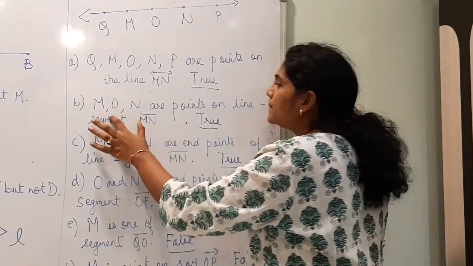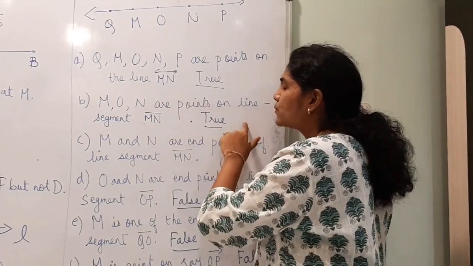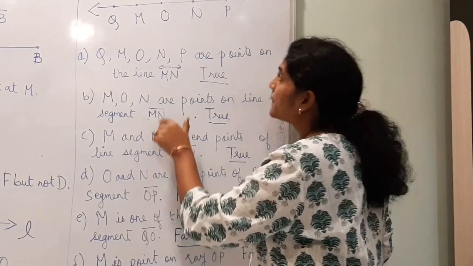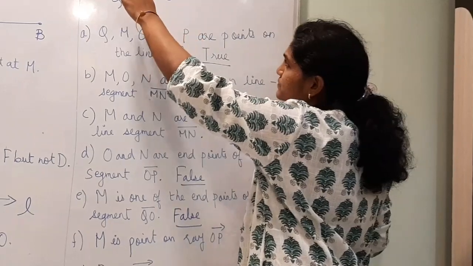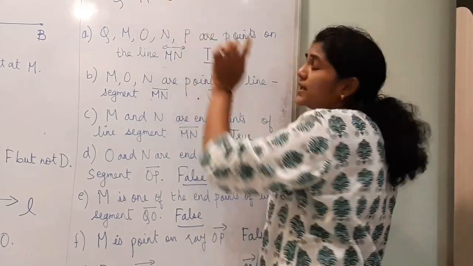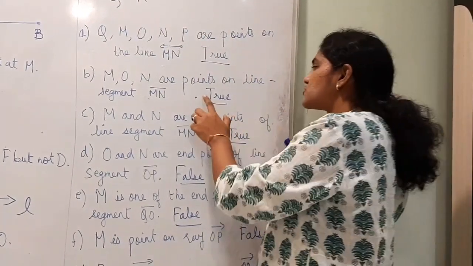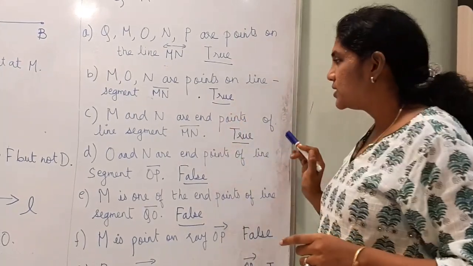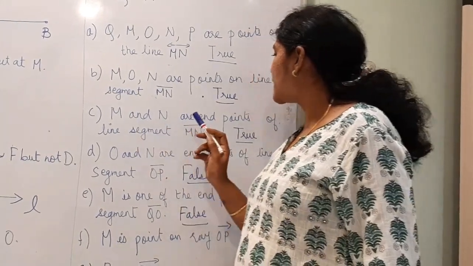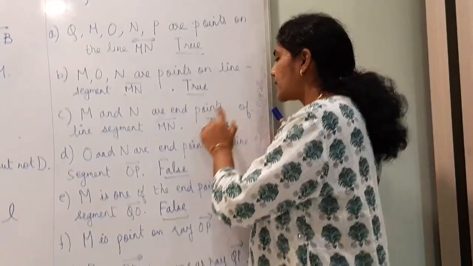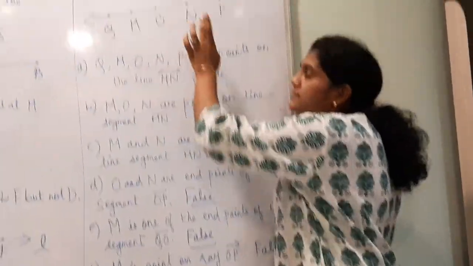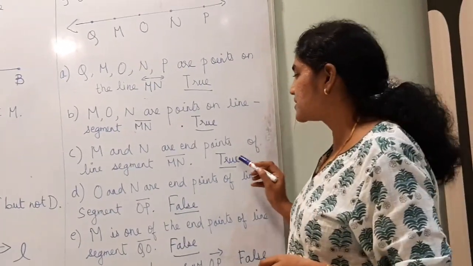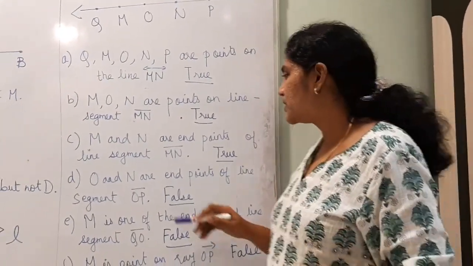B. M, O, N are points on line segment MN. MN is the line segment, and M, O, N are lying on it. So the answer is also true. C. M and N are endpoints of line segment MN. Yes, they are the endpoints, so the answer is again true.